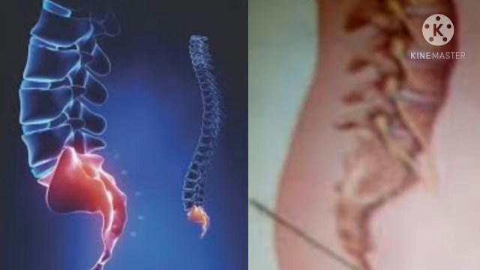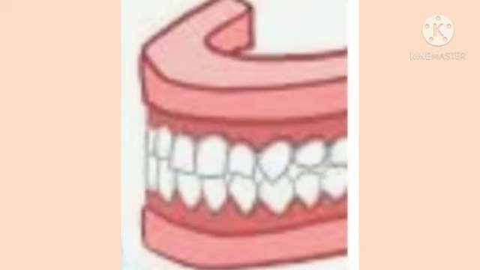Various vestigial organs like tailbone, coccyx, wisdom teeth are present in the body of human beings.